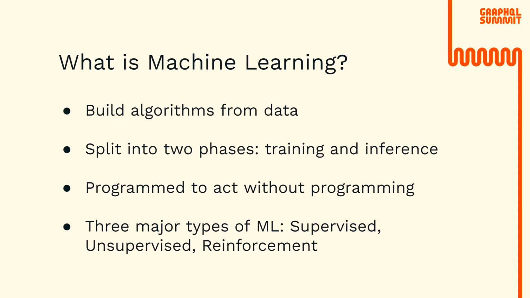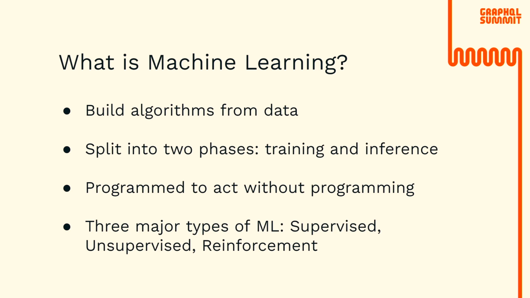So what exactly is machine learning? Although I know it seems like magic, I hate to burst your bubble, it's not. Essentially, machine learning is an application of math and computer science that aims to build algorithms from data. In general, machine learning problems are split into two phases: training, where our algorithm will learn from data, and inferencing, where we use our trained algorithm to make new predictions based on the data that we trained it with. And it's important for us as engineers to build proper infrastructure so that both of these stages are as efficient as they can be.